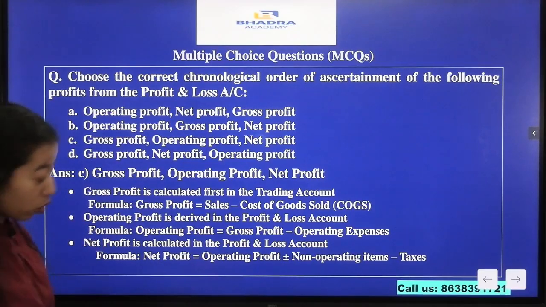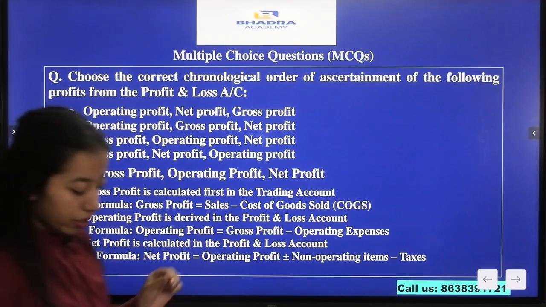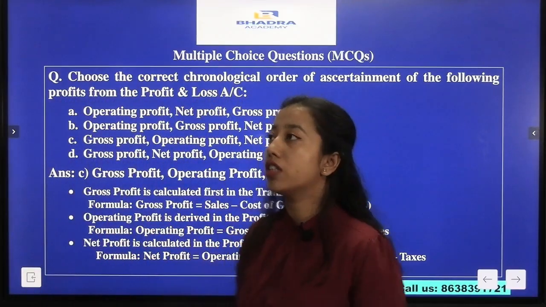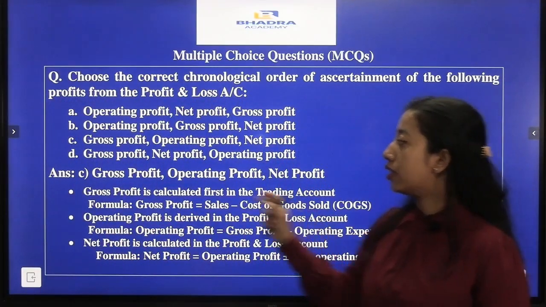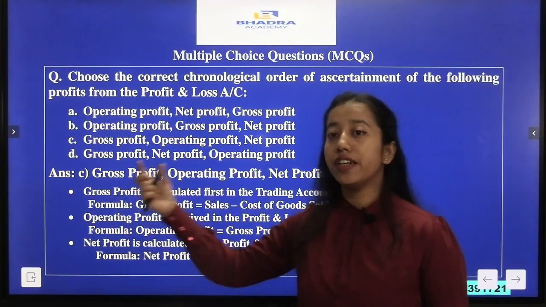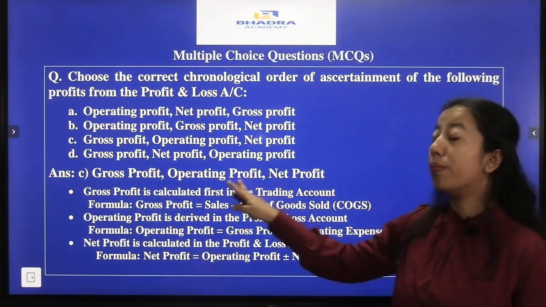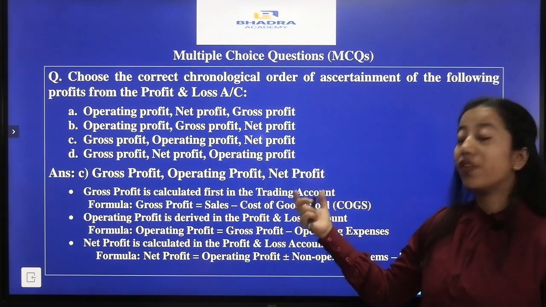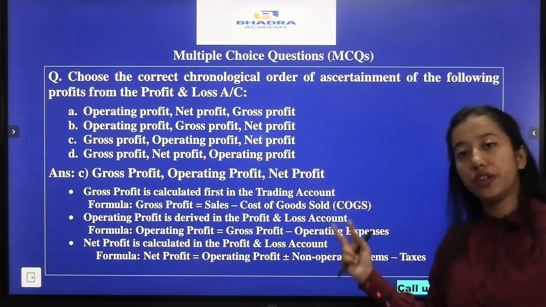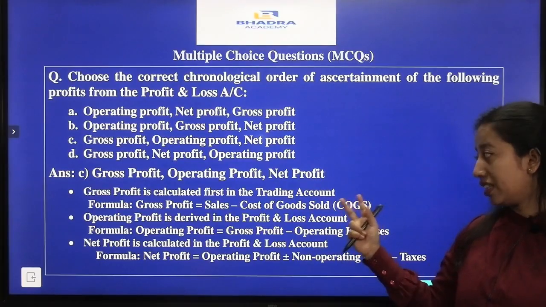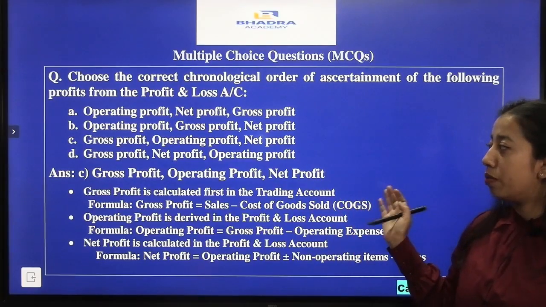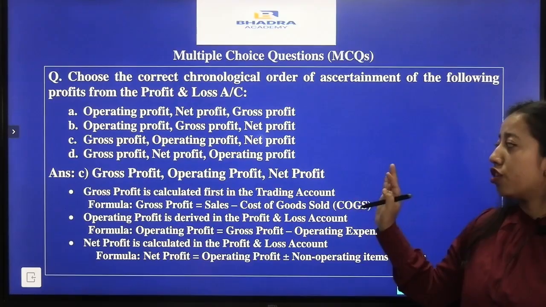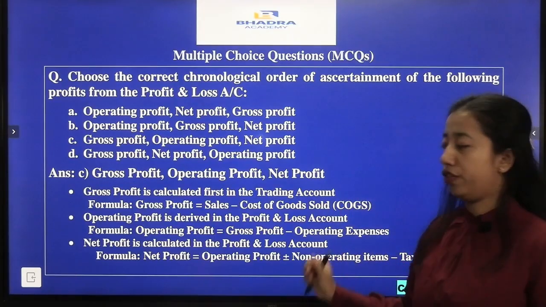So why so? Because when we prepare the final accounts, in the trading account we first ascertain the gross profit. After that, in the profit and loss account we ascertain the operating profit, and at the final stage we calculate the net profit in the profit and loss account by deducting the taxes. So here our answer will be option C, gross profit, operating profit and net profit.